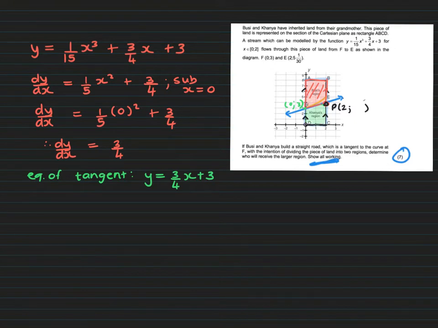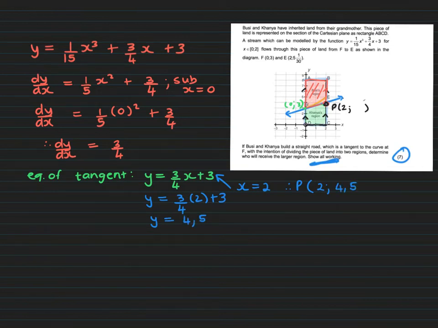We know that x is 2. I need to find the corresponding y value, so we're just going to sub x equals 2 into here. So y is equal to 3/4 times 2 plus 3. That's 1.5 plus 3, so that's going to be 4.5.